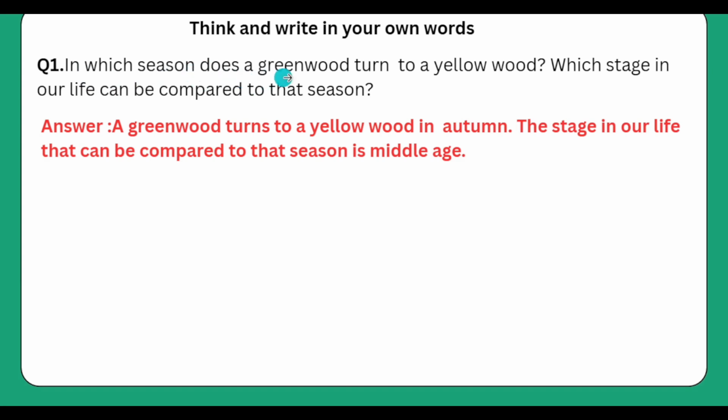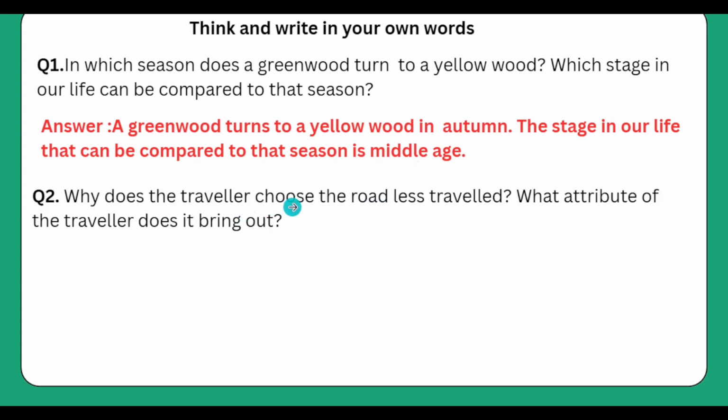In which season does a green wood turn to a yellow wood? Which stage in our life can be compared to that season? Answer. A green wood turns to a yellow wood in autumn. The stage in our life that can be compared to that season is middle age.